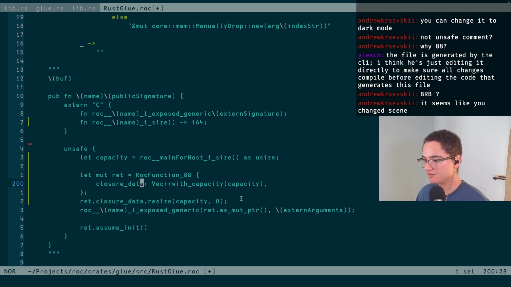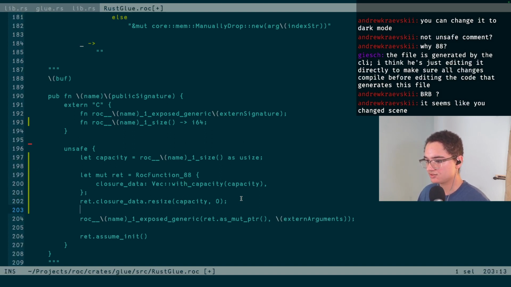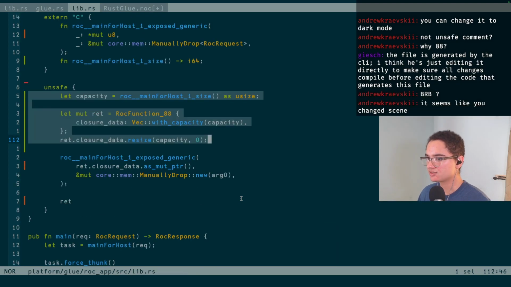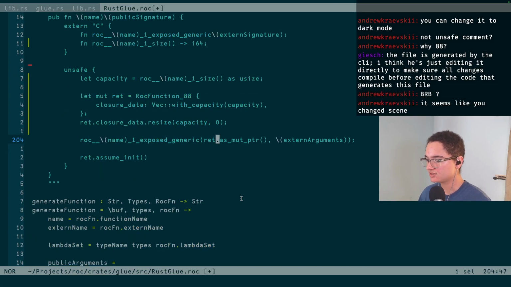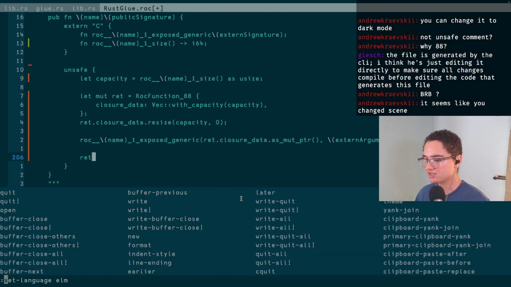Oh, we have to generate the name, though, when we call this, because it's not guaranteed to be main for host. Okay, so that's just the name there. We're calling that function. We're generating the vector as expected. We're setting its capacity and filling it with zeros. And then we had to change this as well. It's not just ret as mut pointer, but it's ret closure data as mut pointer. I think besides maybe some small other changes, this is actually most of this change that should fix it.